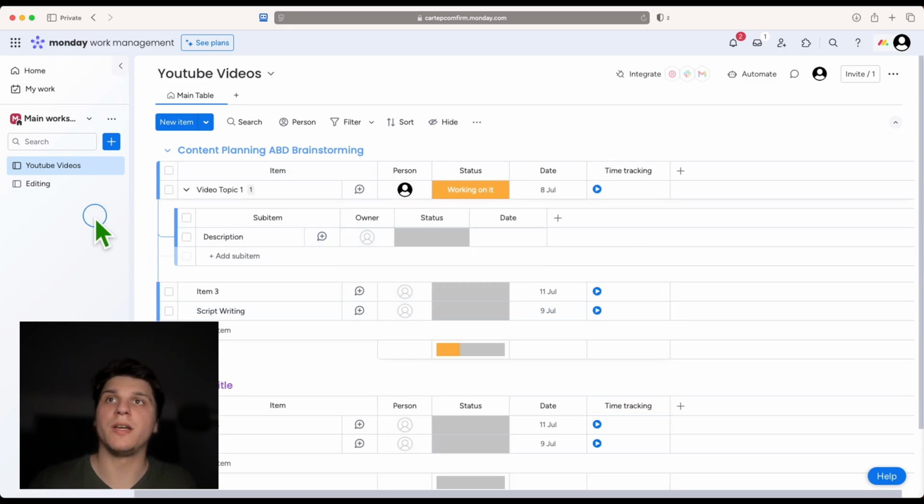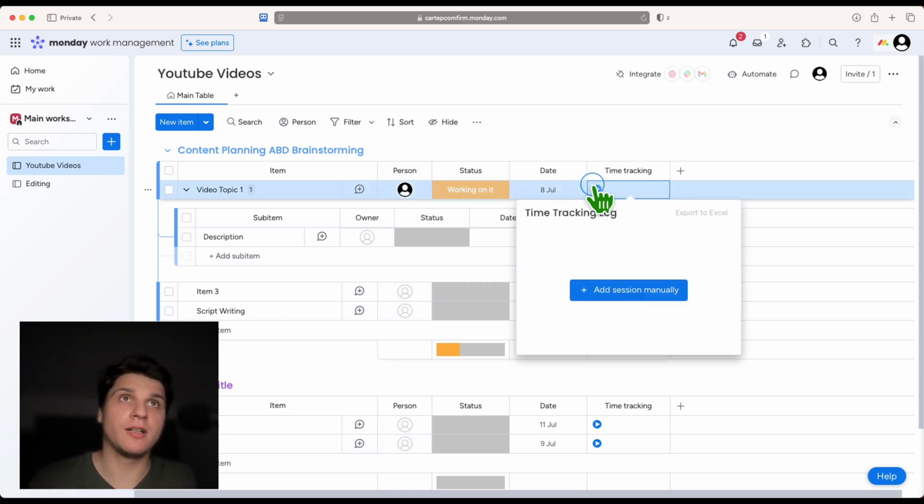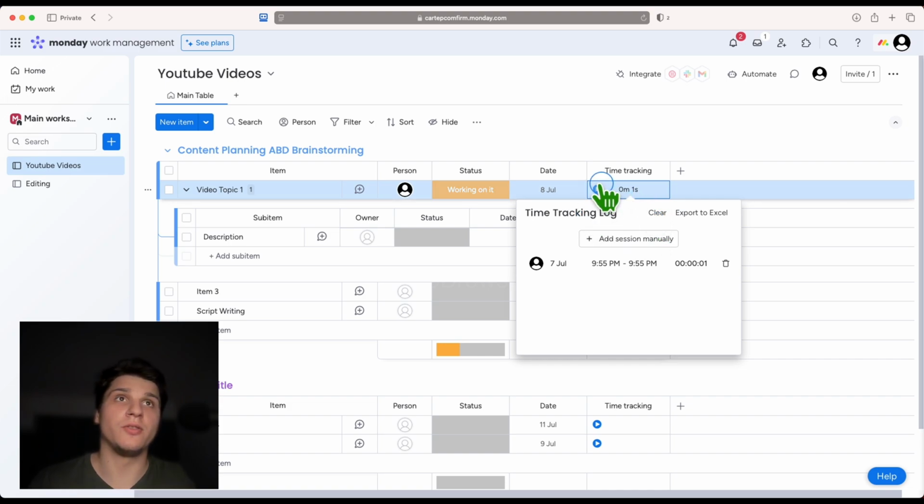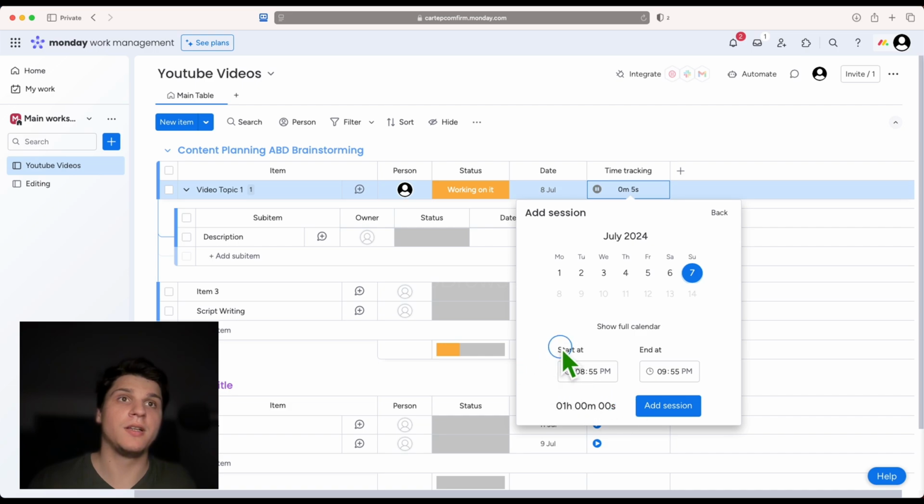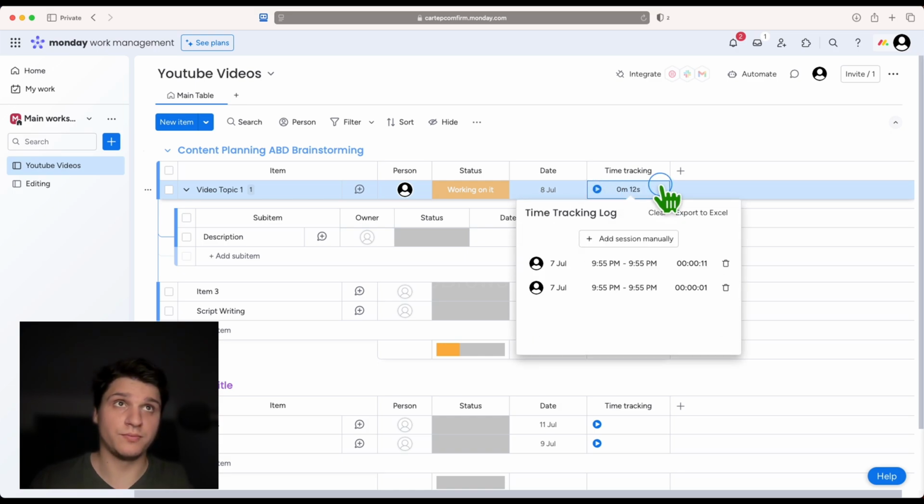But the problem with this, and why I don't find it productive, is the fact that I have to do this manually. I have to click here to track, and then I have to pause. So you can see here if you click on here, you can see the history. You can add a session manually. Maybe you forgot to track your session, and you can add this manually. This can be helpful if you didn't know. You can also export this to Excel if you want to share this with your worker, with the team leader.